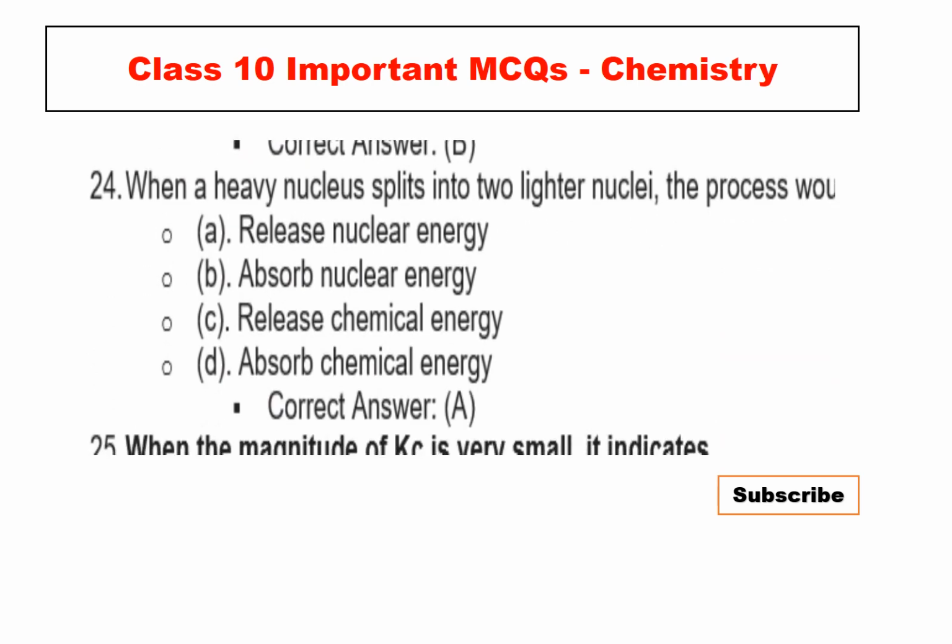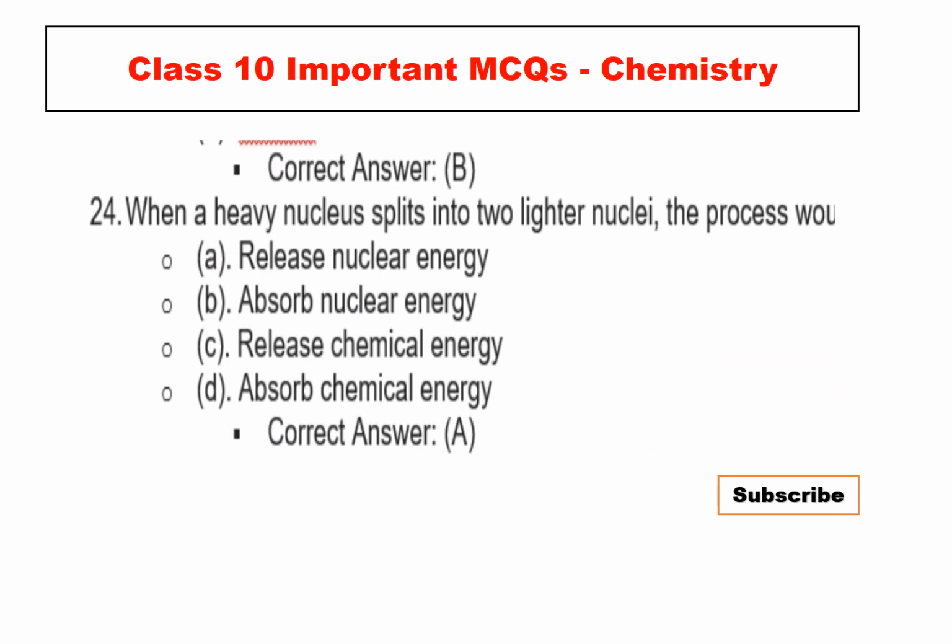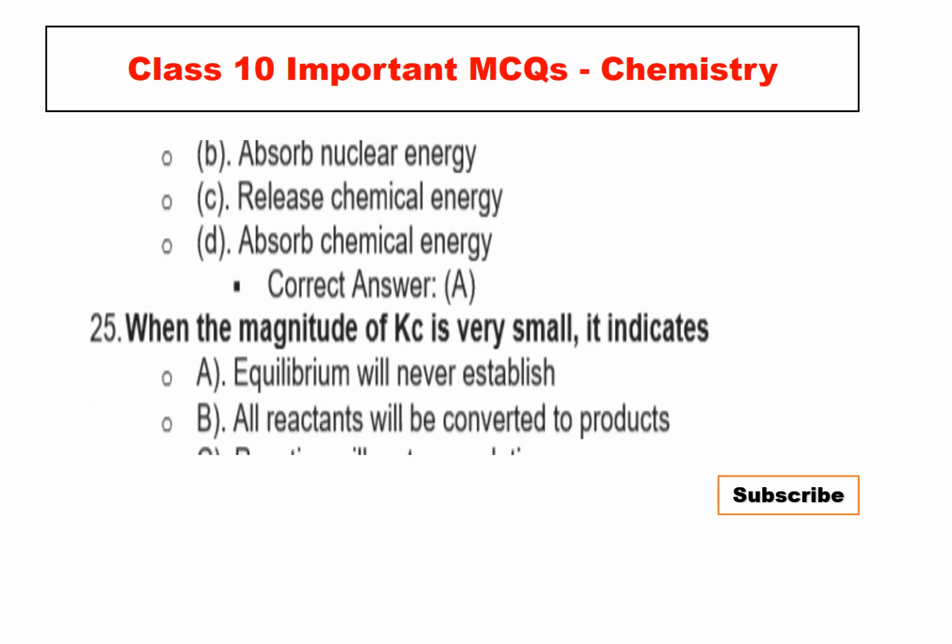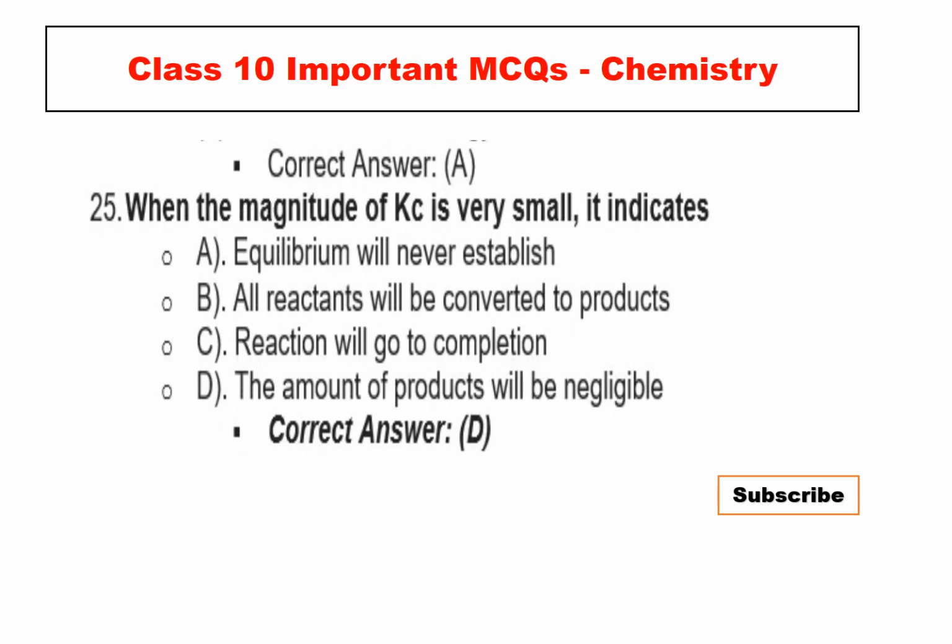One heavy nucleus splits into 2 lighter nuclei. The process would be, correct option will be A, release nuclear energy. And number 25, when the magnitude of Kc is very small.